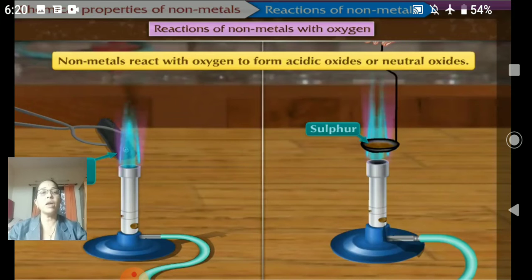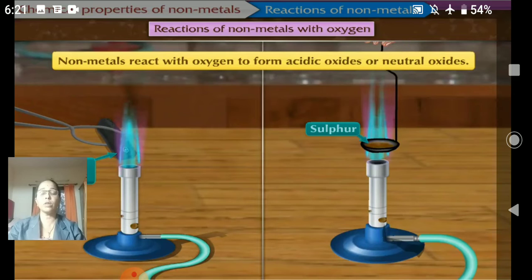From our surroundings we have oxygen, we have carbon dioxide, and many times we also get acid rain in the form of carbonic acid, sulfur dioxide, nitric acid. All these types of acids are there. They keep on reacting with these non-metals. So let's study first the non-metals reacting with oxygen. When non-metals react with oxygen they form acidic oxides.